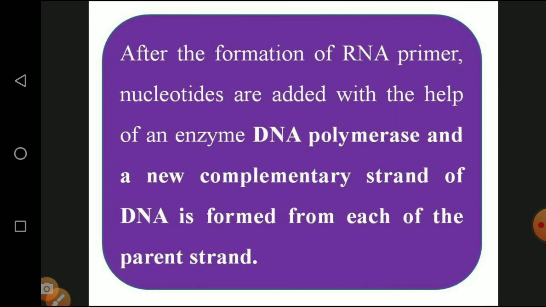Then after the formation of the RNA primer, the nucleotides are added with the help of the enzyme DNA polymerase, and the complementary strand, the DNA, is formed on each parent strand. Now we are seeing the third enzyme. The third enzyme is called DNA polymerase. The first enzyme we saw was helicase. The second enzyme was topoisomerase. Both are involved in the unwinding process. Then complementary strand formation is controlled by DNA polymerase. It is the third enzyme.